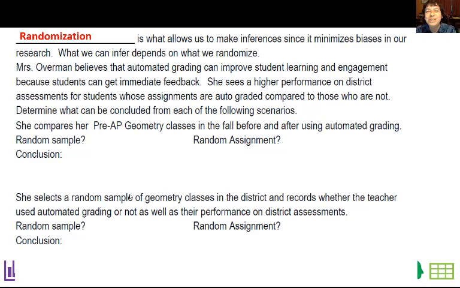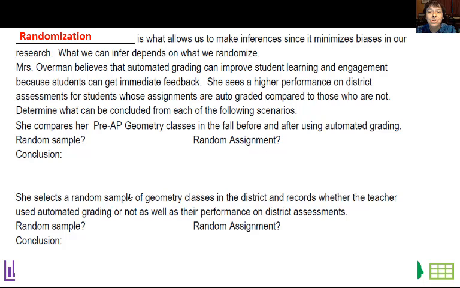So I truly do believe that automated grading can help you because it gives you immediate feedback and it increases your engagement. You know right away if you have an issue. All right, that's my belief. Now let's assume I see a higher performance on district assessments for students who are auto-graded compared to those who are not, and I get those from different studies. Depending on how the study is designed affects what I can conclude.